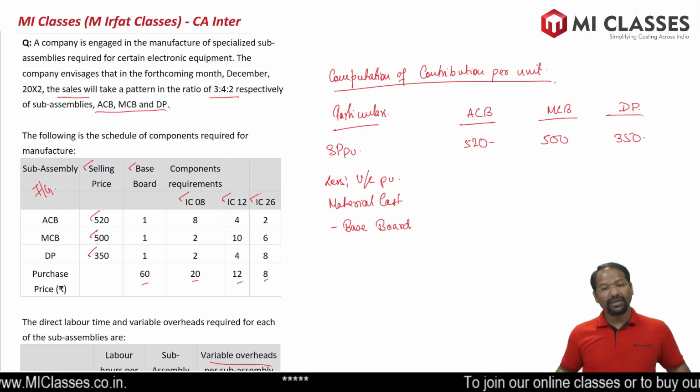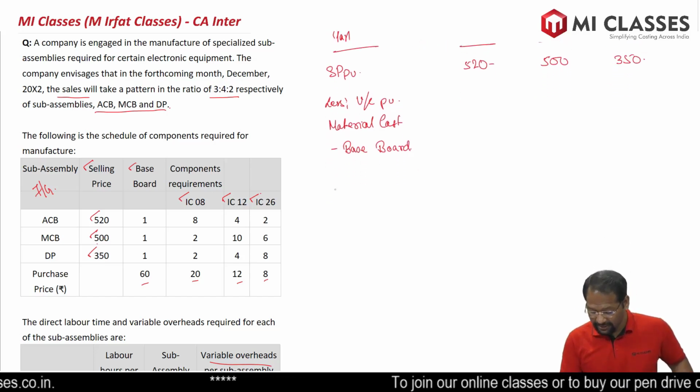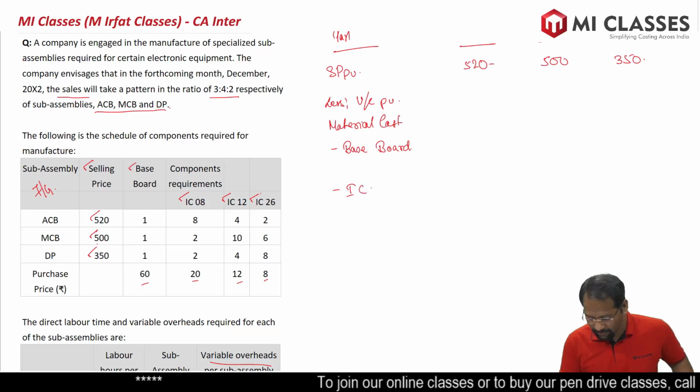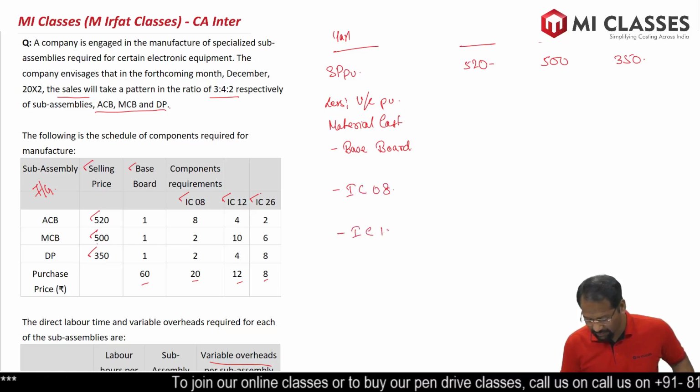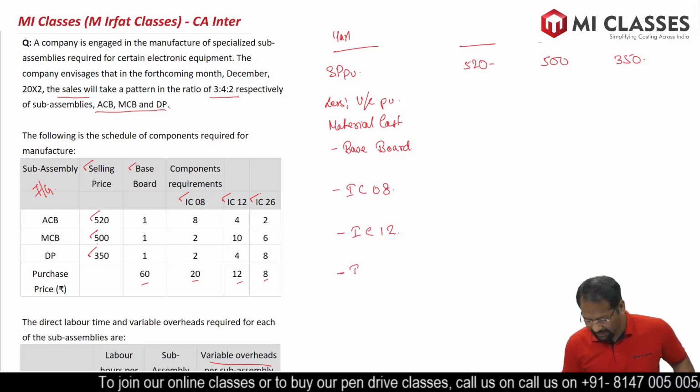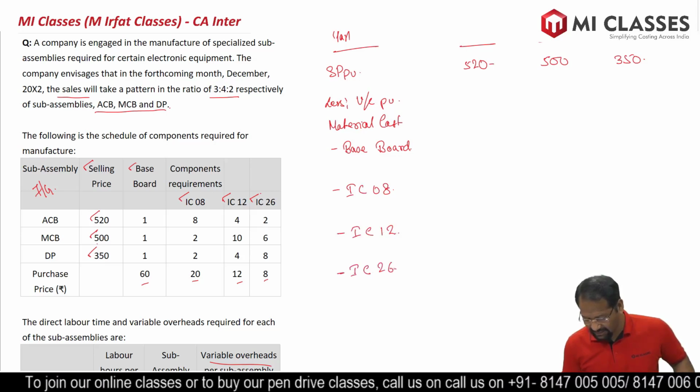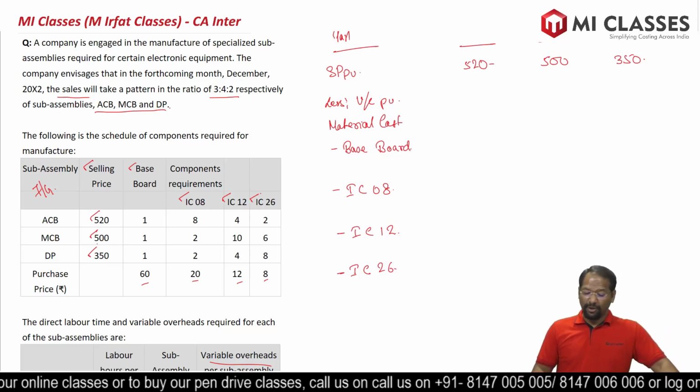Leave one line so that we can write workings for this. Next is IC08. Leave one line, IC12. And last one we have IC26. So these are the three raw materials we have.